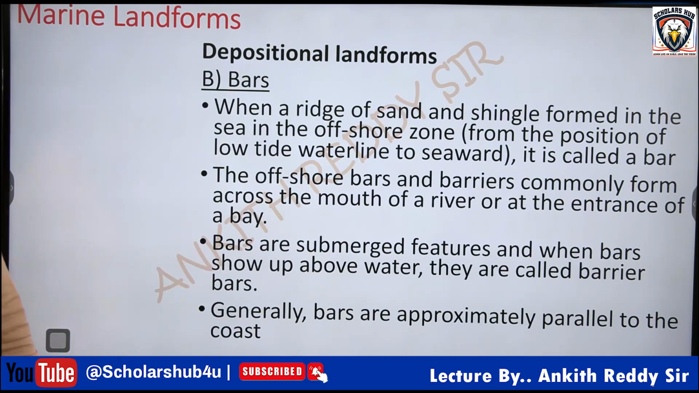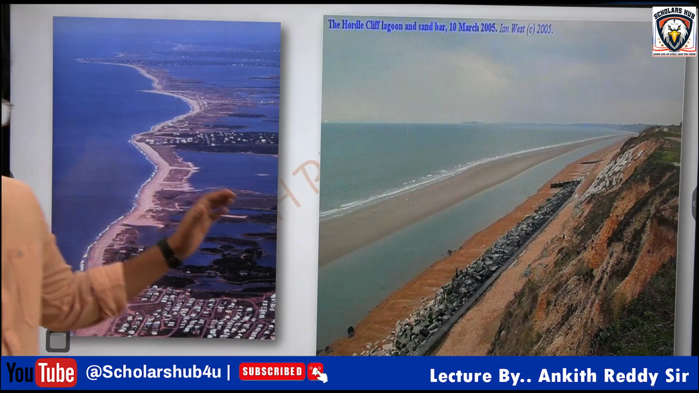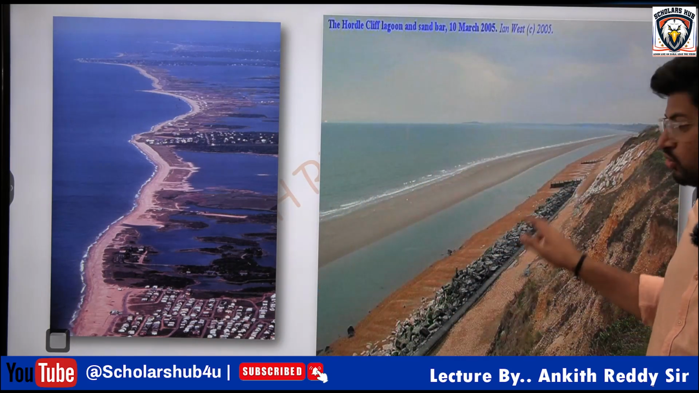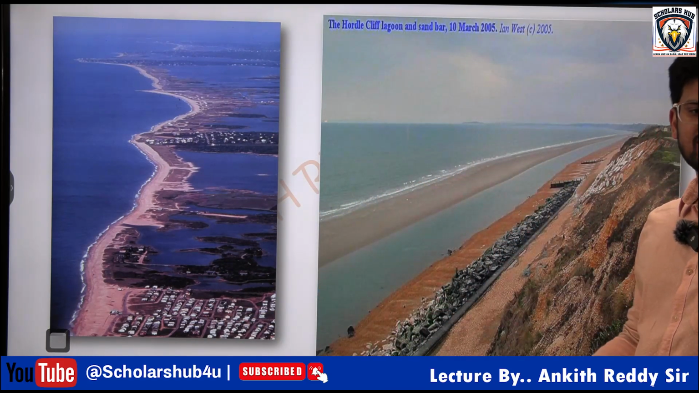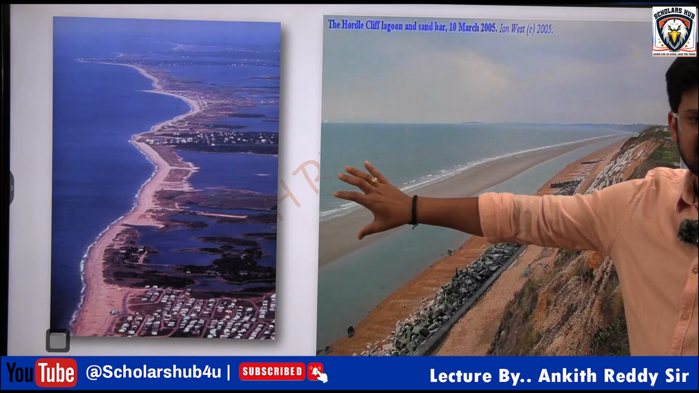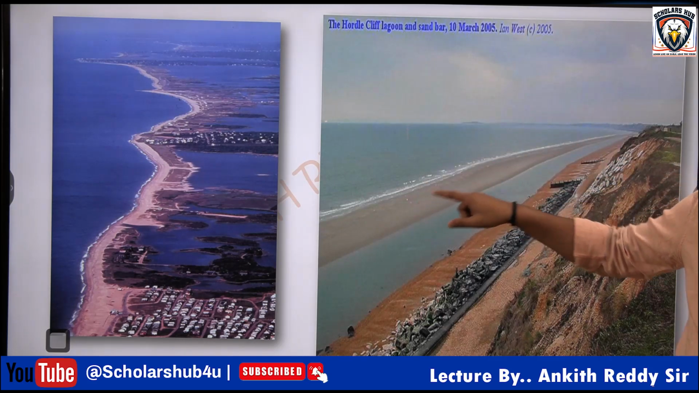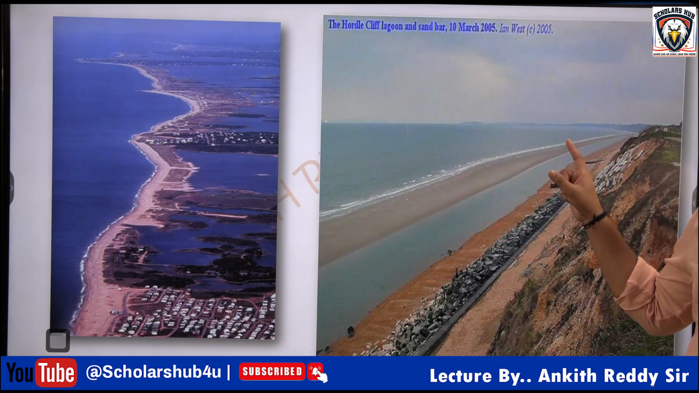So next, bars. Here you can write sandbars. So what is a bar? Generally, the deposition of sand and gravel directly on the shore is called beaches. And if there is some kind of elevated structure in the ocean and the deposition is done on that structure, then it is called a bar.